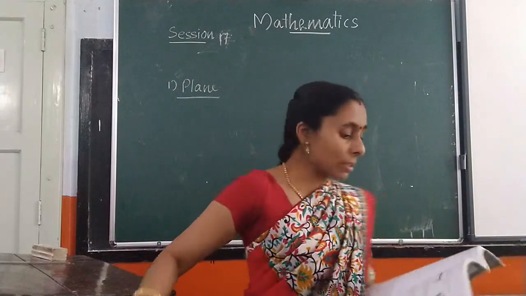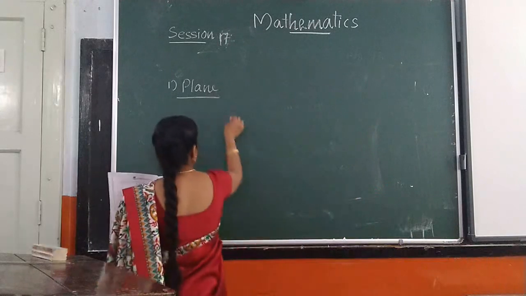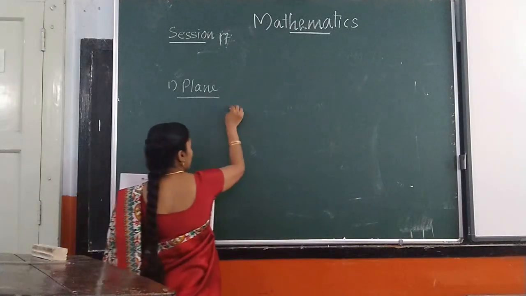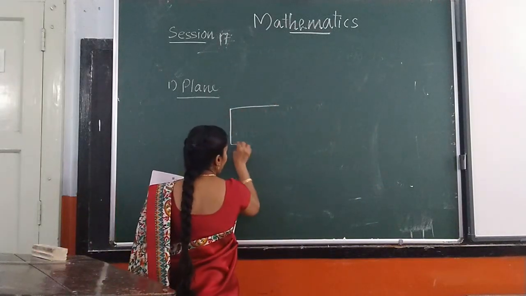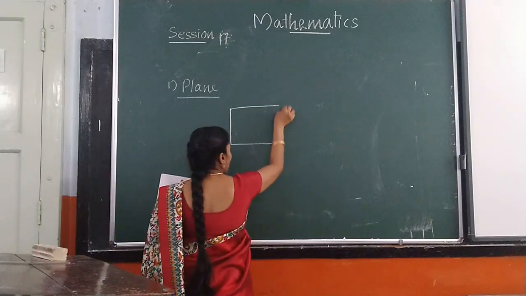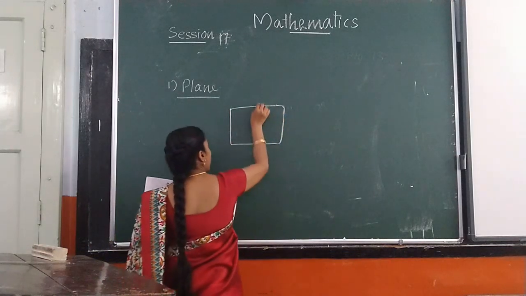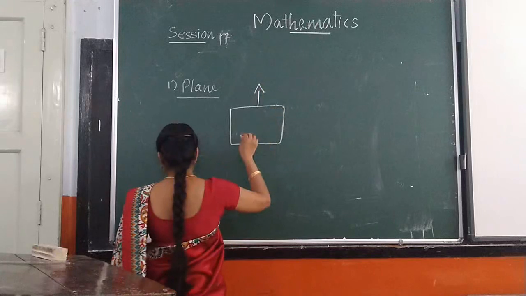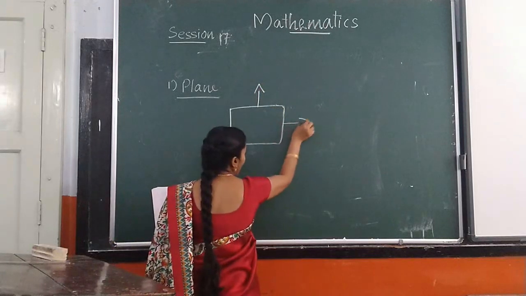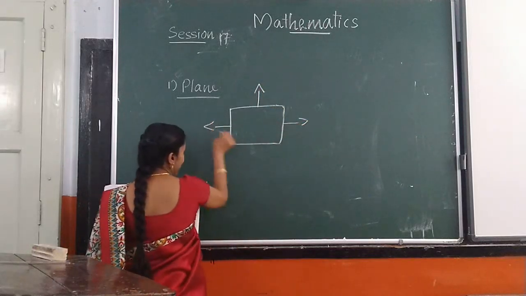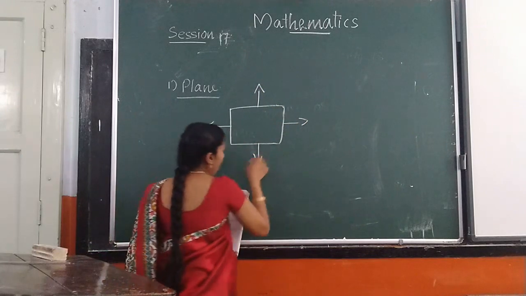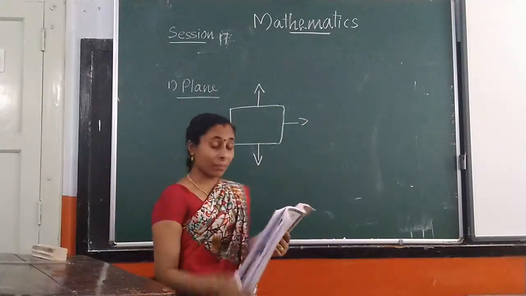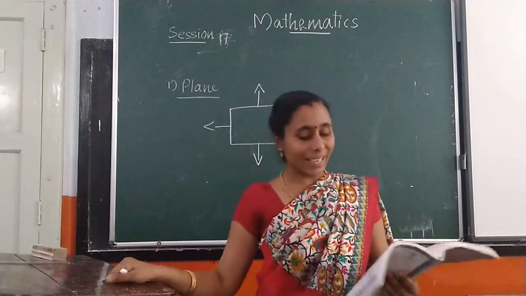Then how can we represent a plane? This is a plane and on four sides draw an arrow. The arrow shows it is endless.